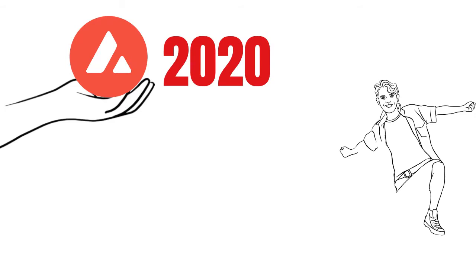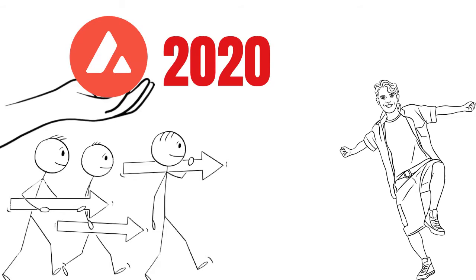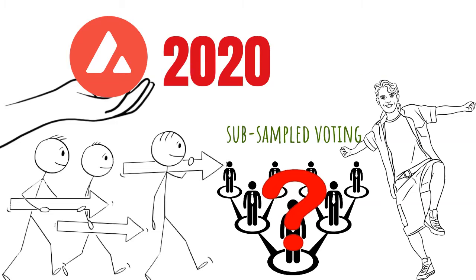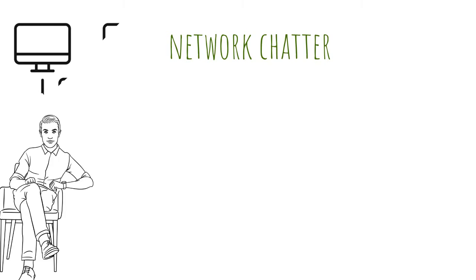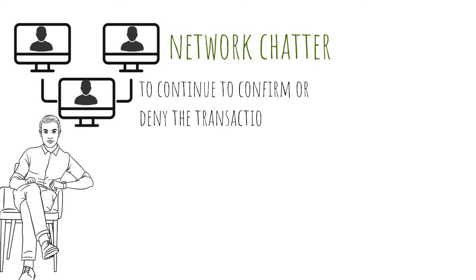Because this is a hard topic, I'll try to give you a high-level overview without offending any of their engineers. While the network largely follows proof of stake, it does have a few notable variances. To begin with, the Avalanche model employs subsampled voting. This implies that a huge number of people volunteer to be part of the network and are requested to verify items at random. In small random subsets of validators, they are asked if they believe the transaction should be approved or refused in their own words. After it is initially deemed to be genuine, network chatter occurs, in which participants send information back and forth, allowing them to continue to confirm or deny the transactions.